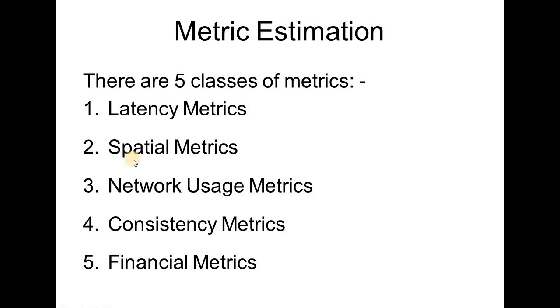Another class consists of spatial metrics, which mainly consist of measuring the distance between nodes in terms of the number of network level routing hops or hops between autonomous systems. A third class is formed by network usage metric, which most often entails consumed bandwidth.